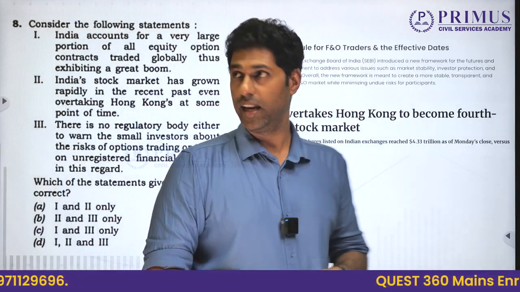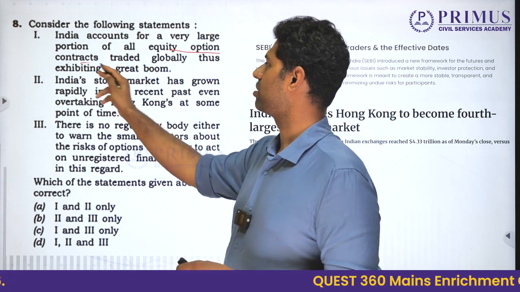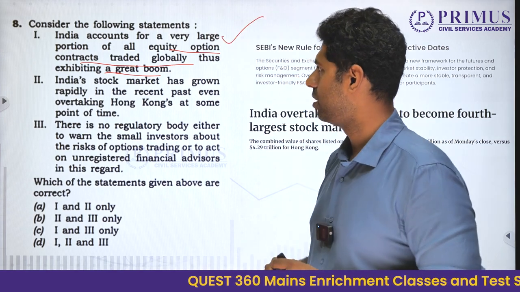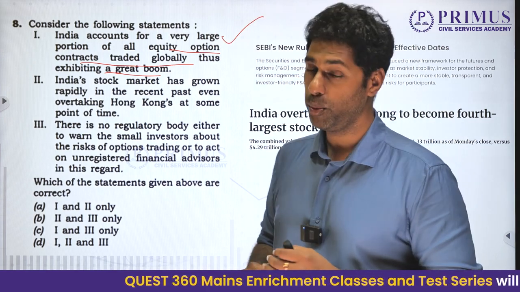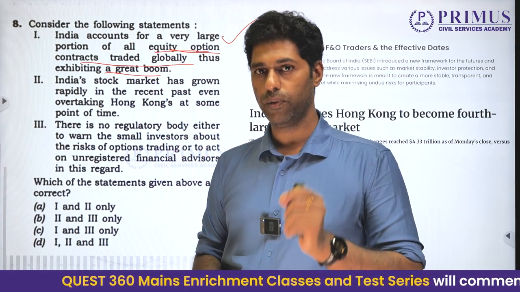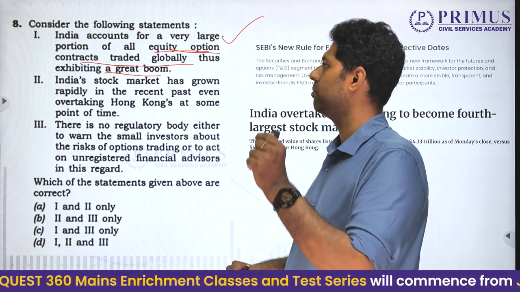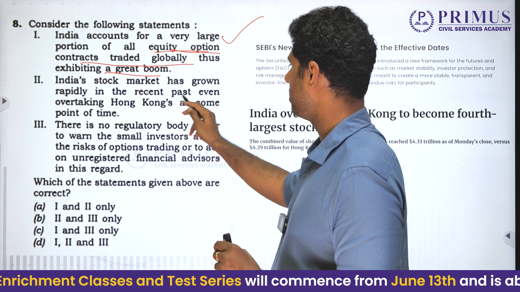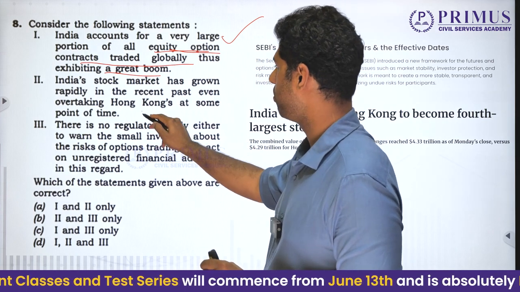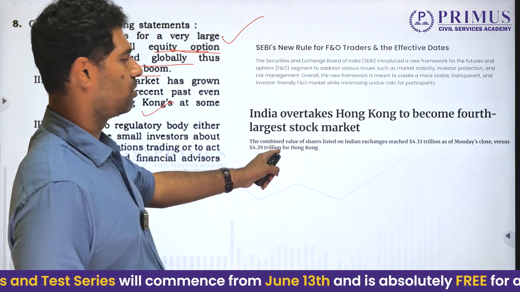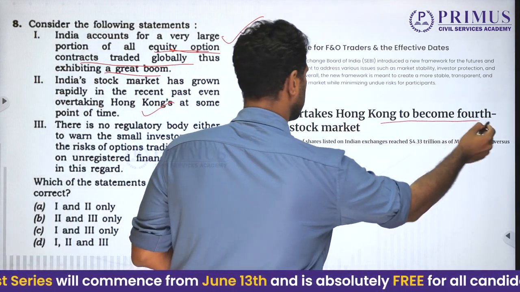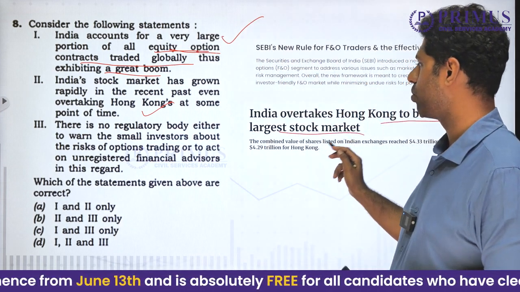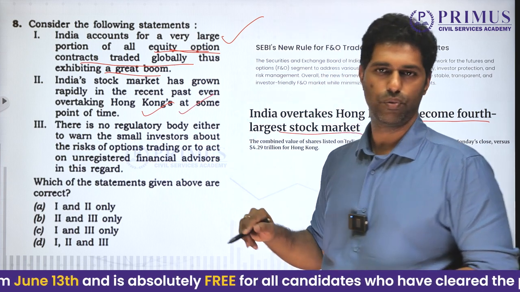India accounts for a very large portion of all equity option contracts traded globally, thus exhibiting a great boom. This statement is true. India is accounting for a large portion of all the equity option contracts, not just future contracts, and it has become a large portion in the global world. Second one, India's stock market has grown rapidly in the recent past, even overtaking Hong Kong's at some point of time, which is actually true. As you can see, there is a headline, India overtakes Hong Kong to become 4th largest stock market, which is true. Second one is also true.